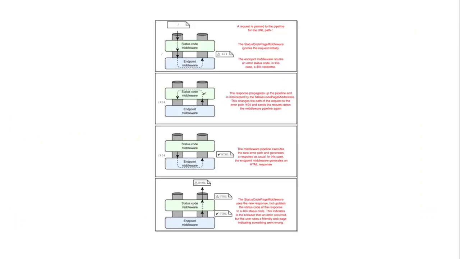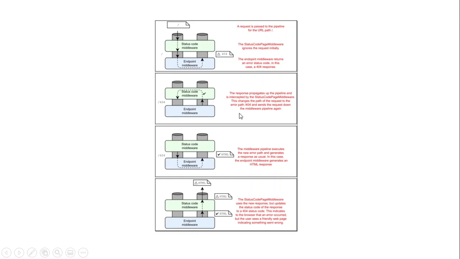And see here, same thing as I explained in the previous slide. A request passes through the pipeline for the URL path. The status code middleware ignores the request initially, and the endpoint middleware returns an error status code, in this case a 404 error message.